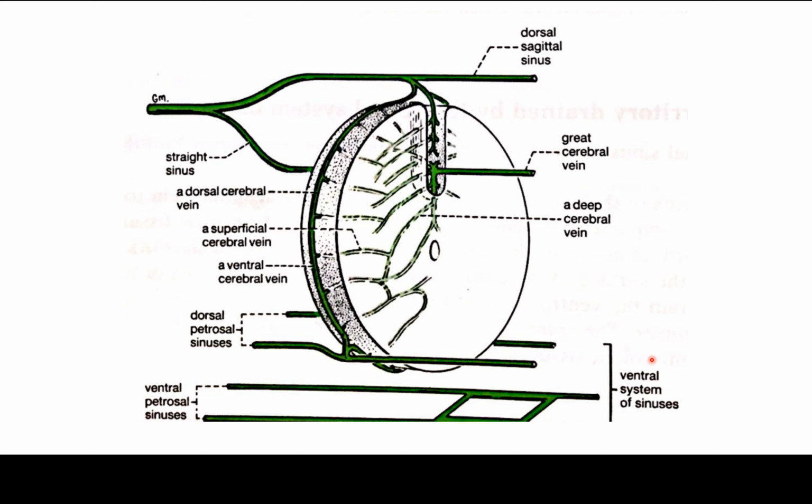The dorsal system of sinuses drains the dorsal areas of the forebrain by the dorsal cerebral veins. These areas include most of the cortex of the cerebral hemispheres. The dorsal system of sinuses also drains deep dorsal parts of the forebrain by the great cerebral vein. The ventral system of sinuses drains the ventral areas of the forebrain by the ventral cerebral veins, and the face, nasal cavity, orbit, and upper teeth.